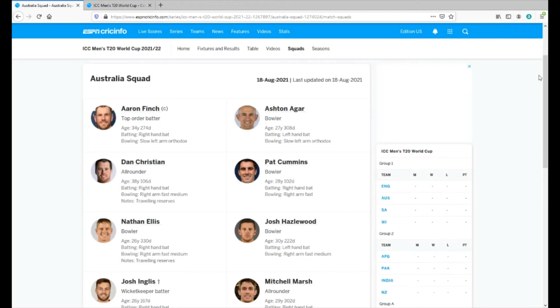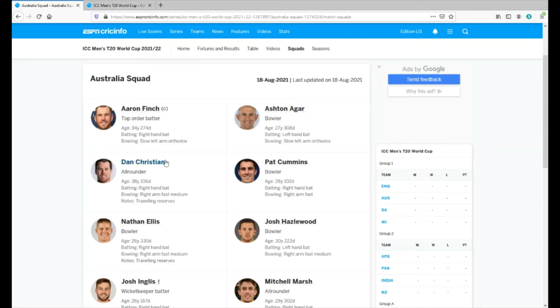Here it is, ladies and gentlemen. The squad that will be representing Australia in the ICC 2021 T20 World Cup. The skipper, we're going to start it off with Aaron Finch. Hey, you can't argue with that. Finchy, solid batsman, solid fielder, good leader. I can't argue with that. Ashton Agar, we have a baller there. He's of course a handy spinner that can also bat lower down.